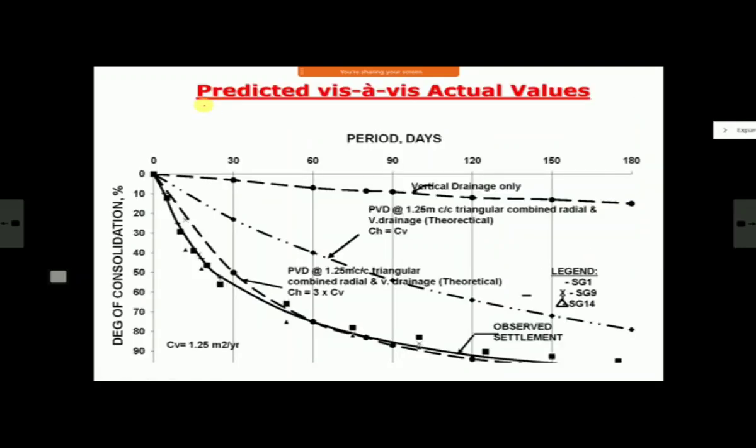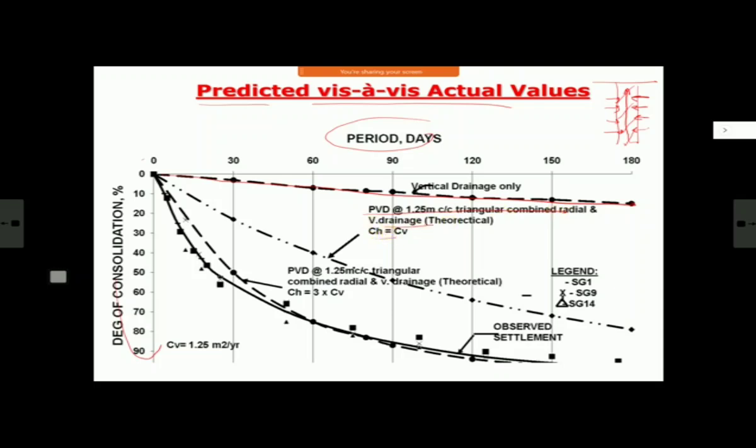Here they have plotted predicted versus actual settlement. Also, this is of course for theoretical purpose. This is the number of days and at a particular location. Now, whenever you have drainage through these vertical drains, one is vertical drainage like this. In addition to this, there is radial drainage also. So in calculation, what they are trying to show is radial drainage is also important, and it has a significant effect. So if you take only vertical drainage, then your degree of consolidation chart would have been like this, theoretical, without PVD, normal. Then PVD for combined radial and vertical drainage.